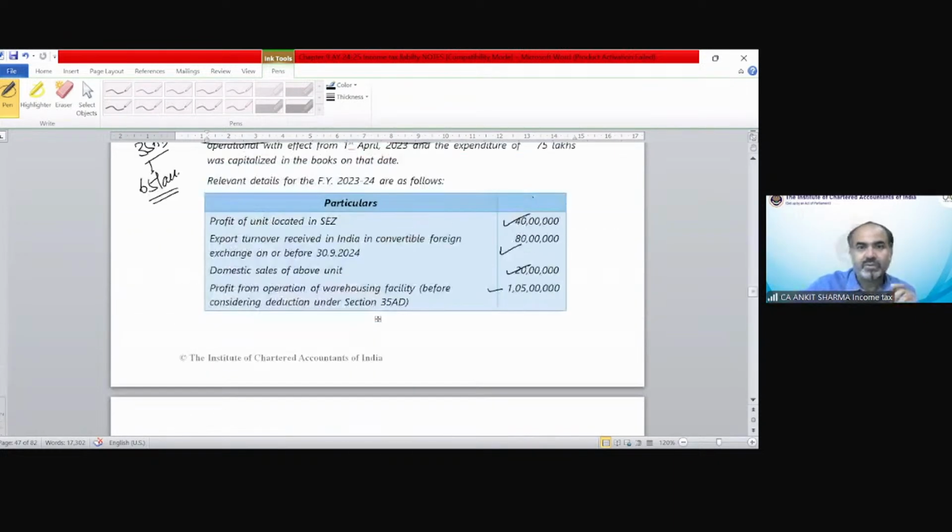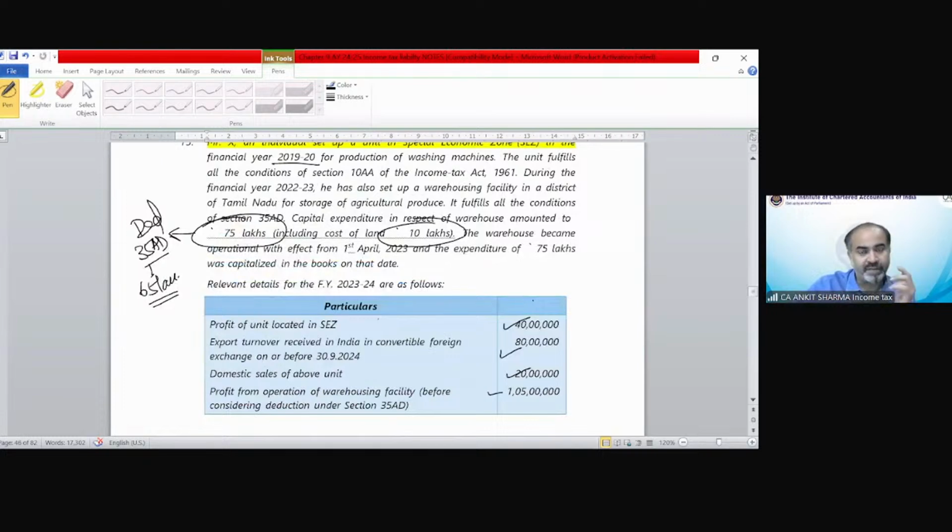Okay, so now we will solve it first as per section 115 BAC, then as per optional, and then we will calculate the AMT provision. Let's solve this in a separate sheet.